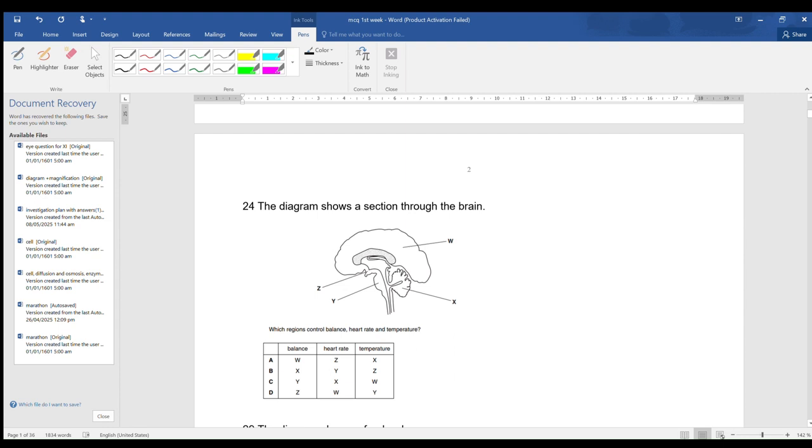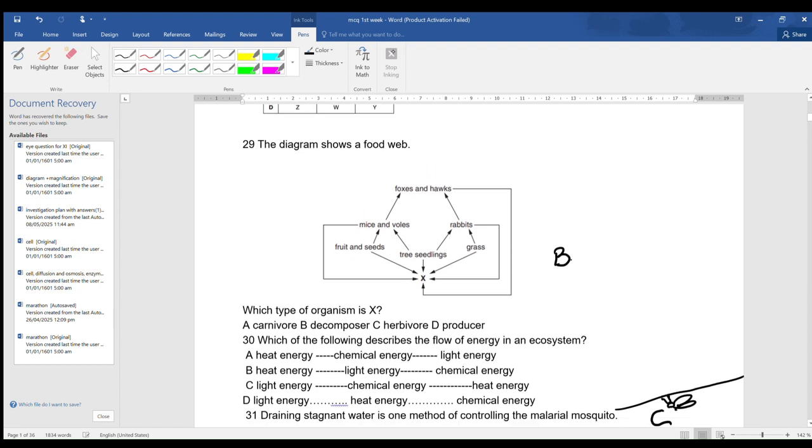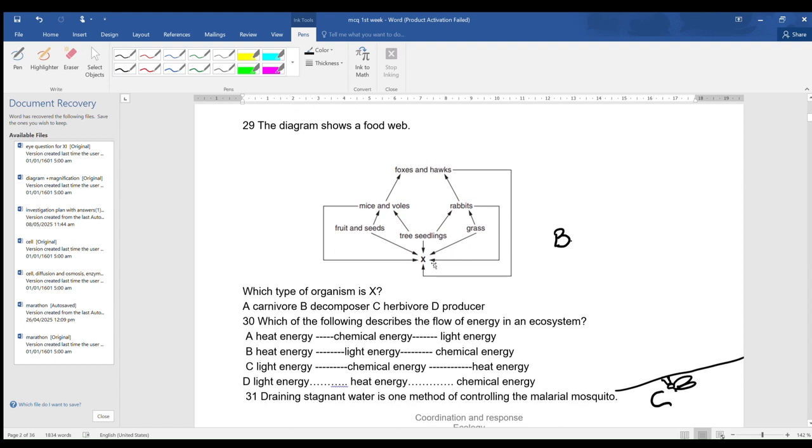The diagram shows a section through a brain. This is now no more included in our syllabus. The diagram shows a food web. Which organism is X? Now how to solve this question?